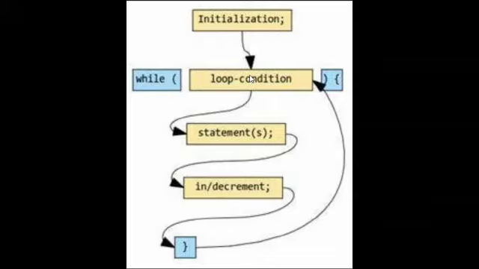So this is what the while loop is. And that is why it is called entry control, because here we are checking the condition before we get inside the loop. So before that the condition will be checked. If it is true, only then we are allowed to get inside the loop. Otherwise you will not be allowed to get inside the loop.